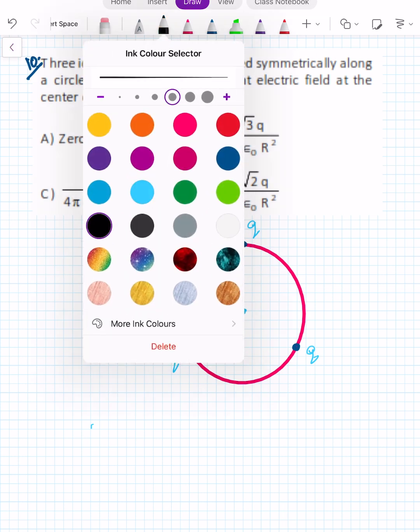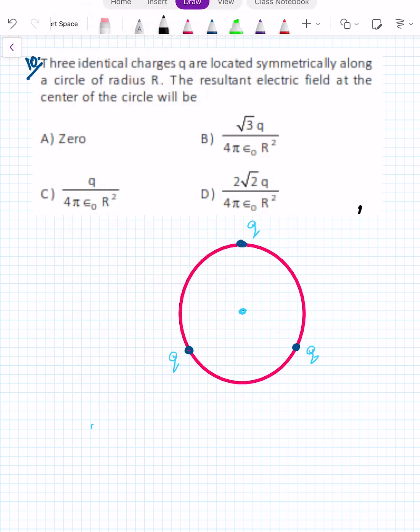Now, the electric field due to all the charges will have equal magnitude here. Due to this charge in this direction, due to this charge in this direction, and due to this charge in this direction. So E1, E2, E3. And what is the special thing about E1, E2, E3? They are equal in magnitude.